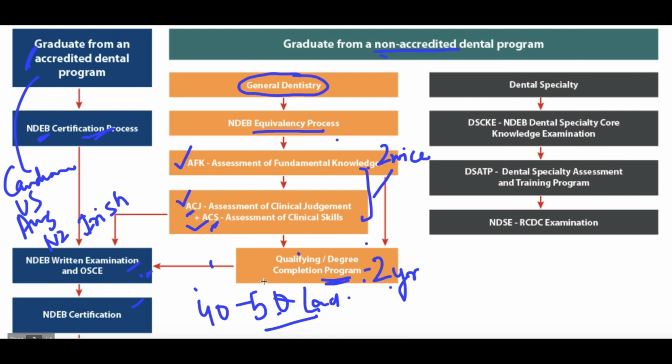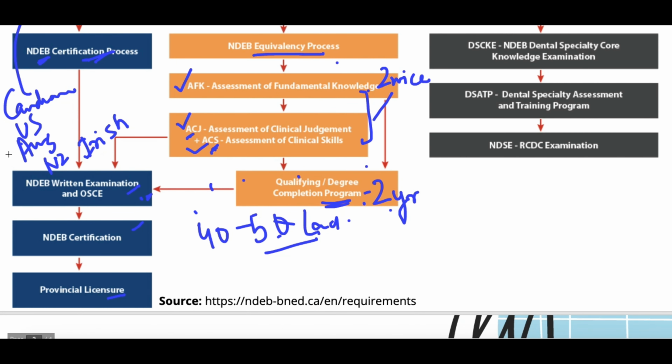And once you complete your certification program or the degree program, then you can directly give the NDEB written examination, get the certification and the provincial licensure where you want to work, right? So this is how the entire process looks.